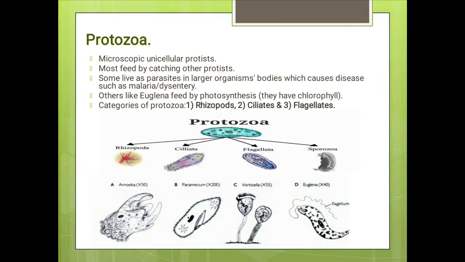And not to mention, this method results in many harmful diseases like malaria and dysentery for the host organisms.